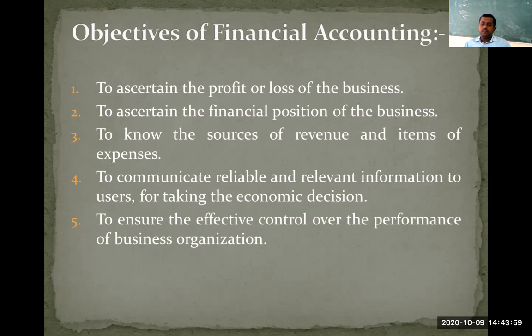Okay. Then the third one is to know the sources of revenue and items of expenses. The next one is communicating reliable and relevant information to all the stakeholders. And the last one, to have effective control over the performance of the business or day-to-day activities of the business, we need to practice accounting. Okay. So these are 5 important objectives behind practicing of accounting.